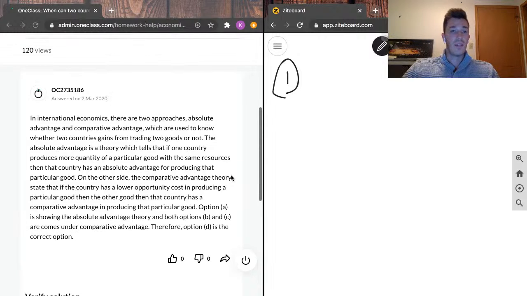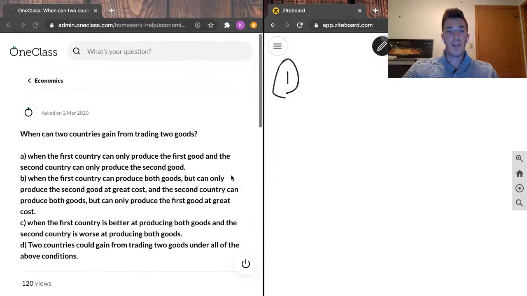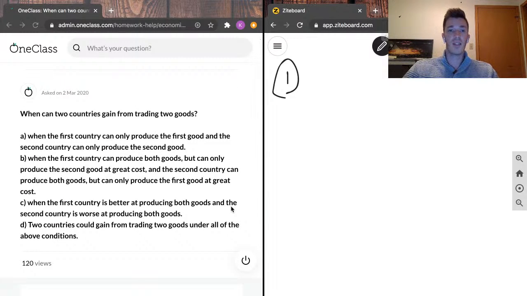And they said that options B and C show the comparative advantage theory. So B being when the first country can produce both goods but can only produce the second good at great cost, meaning they'd have the comparative advantage for the first good. And the second country can produce both goods but can only produce the first good at great cost, meaning they'd have the comparative advantage for the second good.